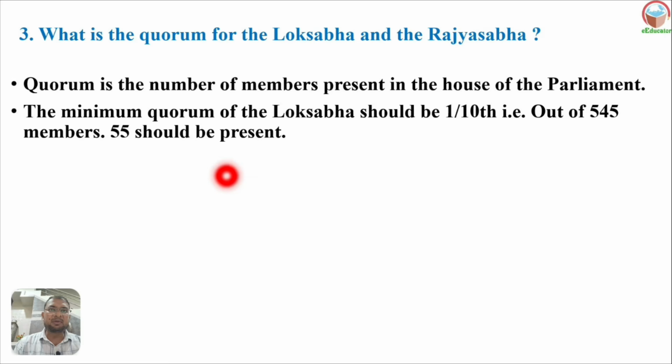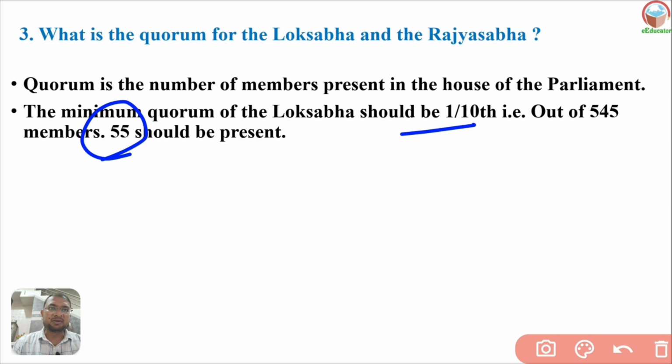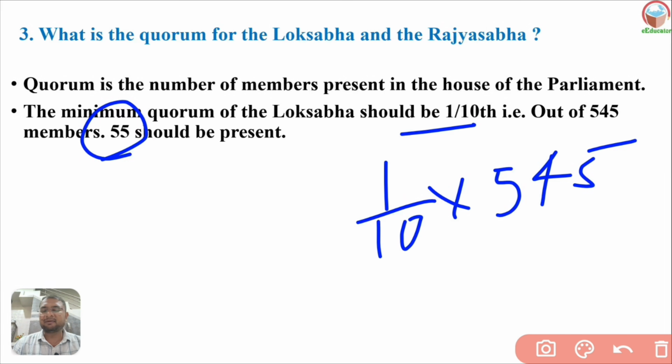So the minimum quorum of a Lok Sabha should be 1/10 out of 545. So the members should be 55. So at least 1/10 of the members should be present in the Lok Sabha. Then the procedure of a Lok Sabha is carried out. If the presence is less than 55, the procedure of a Lok Sabha is not carried out here. So minimum 55, here you get 54.5, half a member cannot be there, so 55 here.